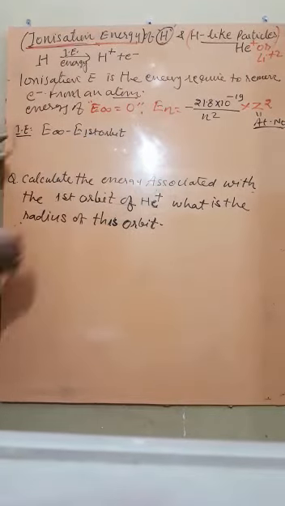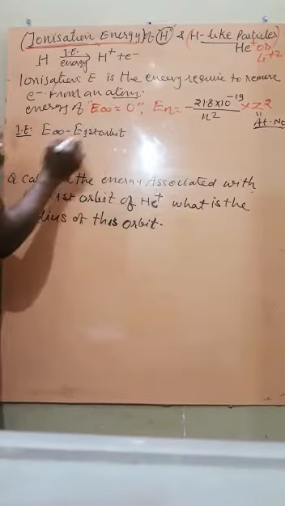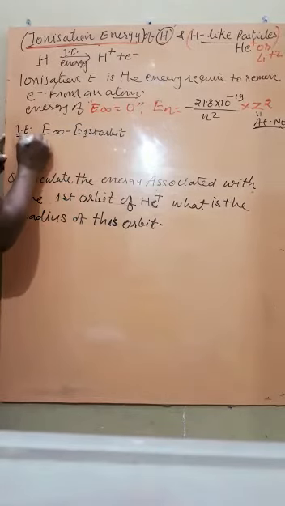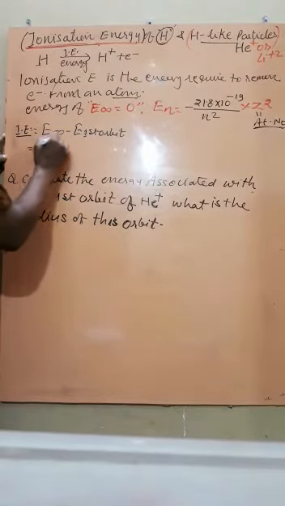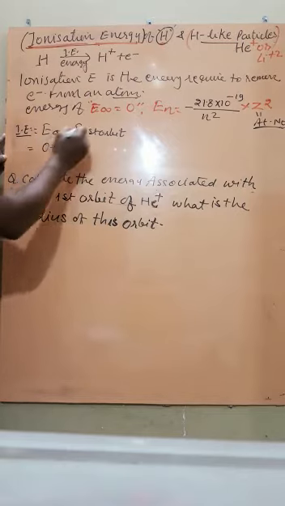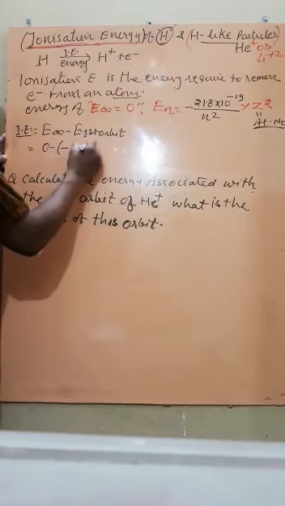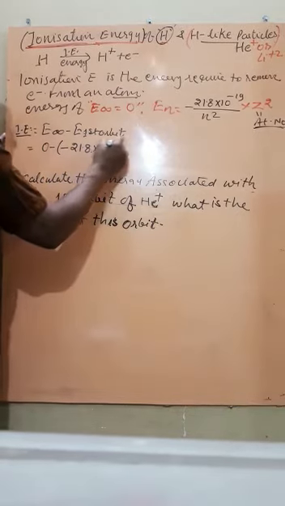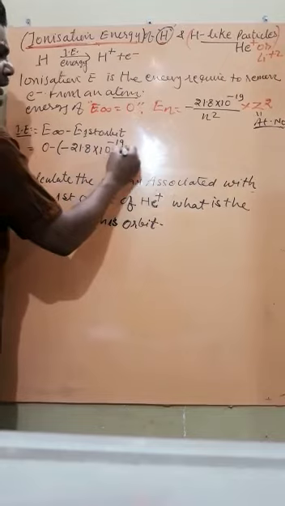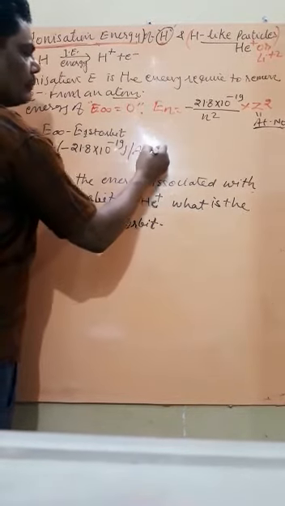Now place the values. It is equal to 0 minus the first orbit energy, which is minus 21.8 into 10 to the power minus 19 joule per atom.